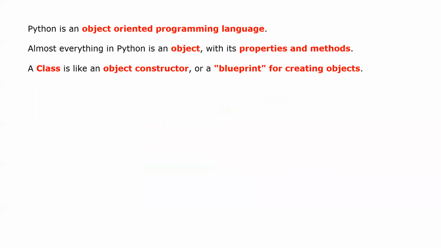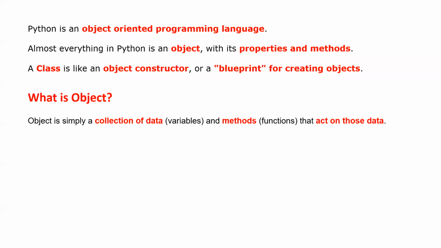We discussed that Python is an object oriented programming language. Almost everything in Python is an object with its properties and methods. What are properties? Properties are those attributes. A class is like an object constructor or a blueprint for creating objects. We understood that based on the class, numerous objects can be created with different properties. We will see that today.